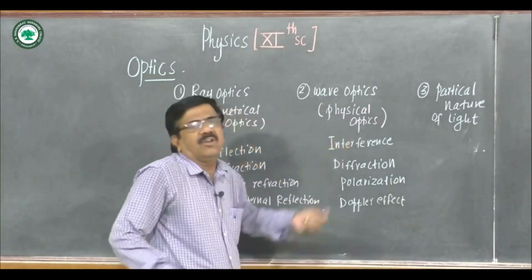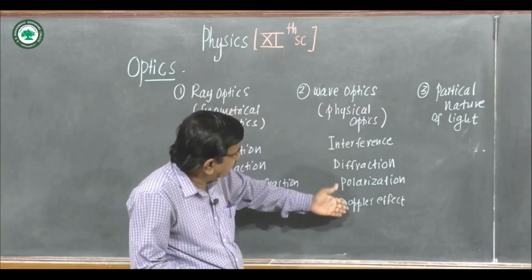Using wave optics, these phenomena of light can be explained.